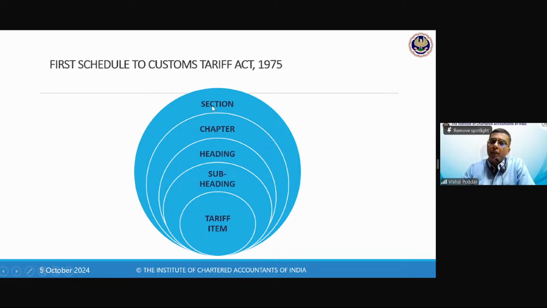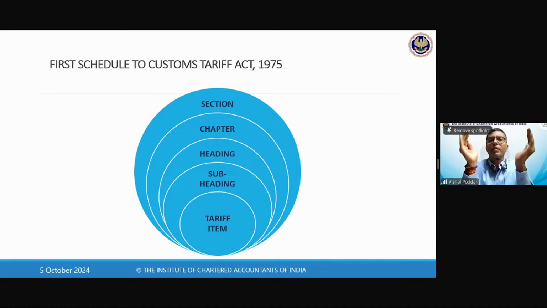But before that we have sections. Now what are these sections? They have categorized a few chapters into one section. So the first 6-7 chapters are called section 1. Further 8-10 chapters are called section 2. Now you'll say, sir, what is this section and what is this chapter? So chapter is chapter 1, 2, 3, 4, where chapter 1 may have some animal products, chapter 2 may have vegetables, chapter 3 may have fruits, but all are under the raw category.